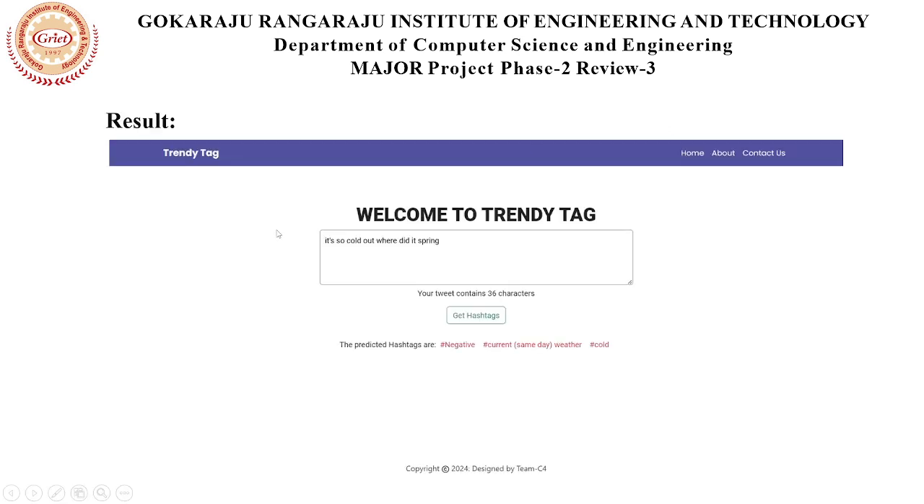See, the result of our project will be like this. Suppose the user gives text like "it's so cold out, where's spring". This is the text given by the user, and he clicks on get hashtags. Then it will generate hashtags like this.